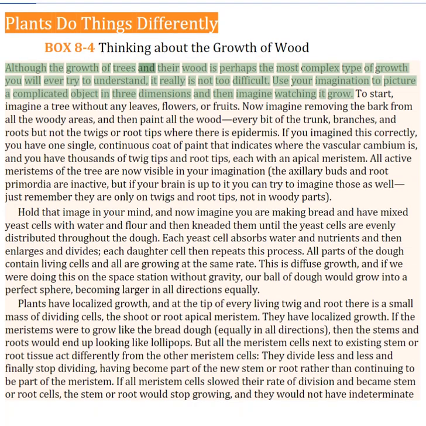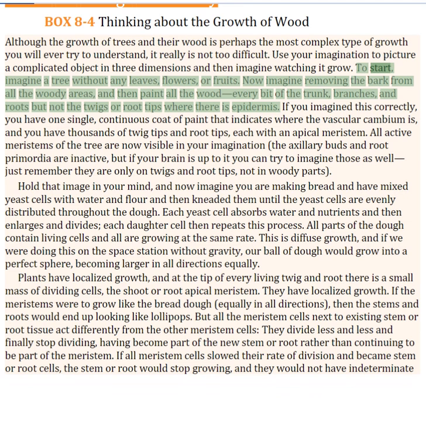Although the growth of trees and their wood is perhaps the most complex type of growth you will ever try to understand, it really is not too difficult. Use your imagination to picture a complicated object in 3 dimensions and then imagine watching it grow. To start, imagine a tree without any leaves, flowers, or fruits.